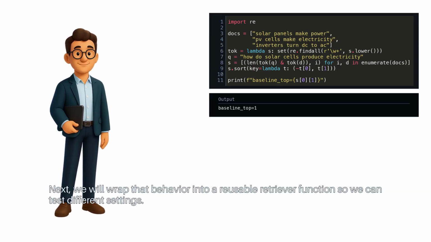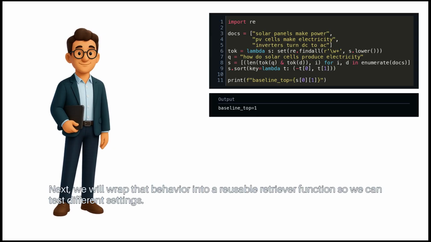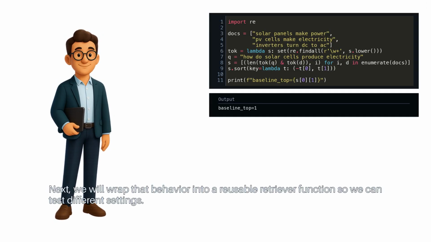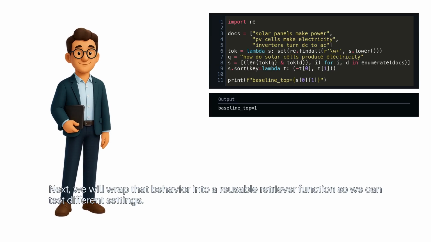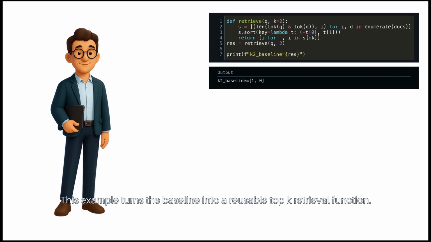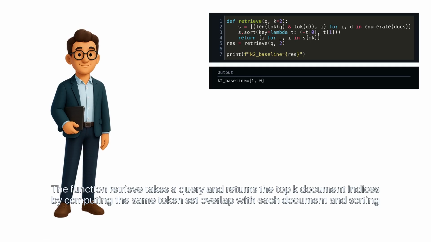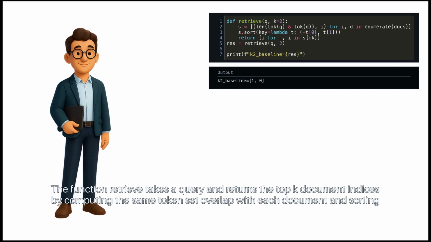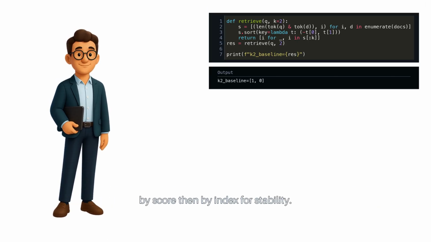Next, we will wrap that behavior into a reusable retriever function so we can test different settings. This example turns the baseline into a reusable top K retrieval function. The function retrieve takes a query and returns the top K document indices by computing the same token set overlap with each document and sorting by score, then by index for stability.